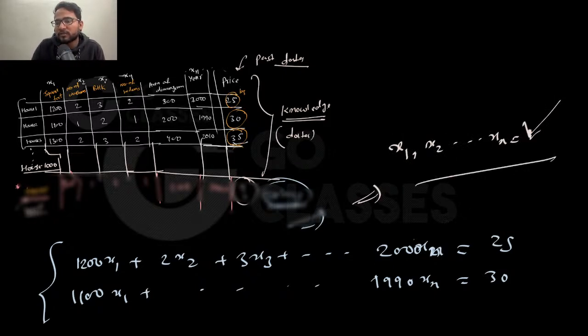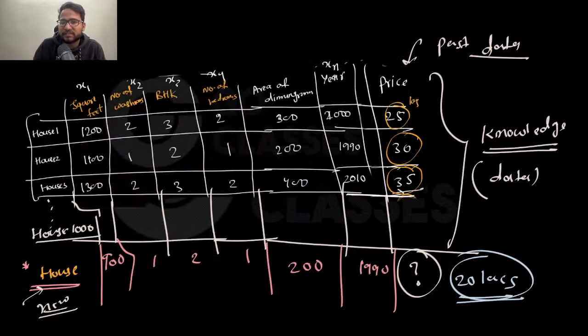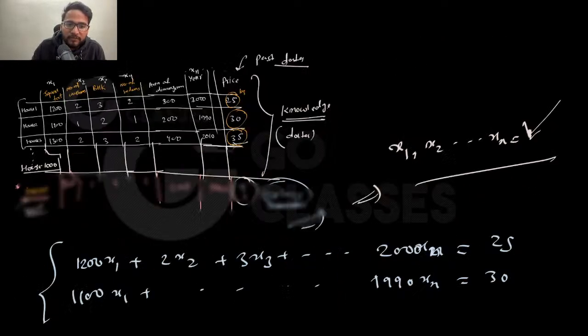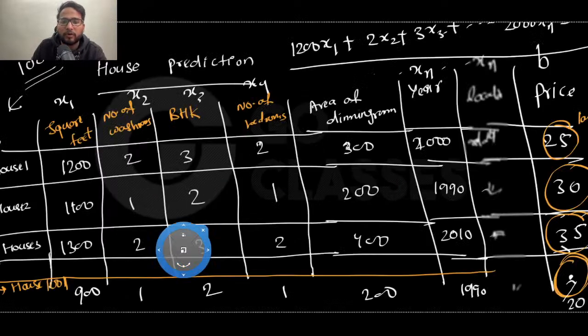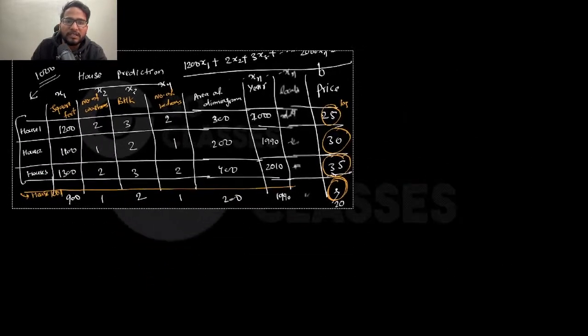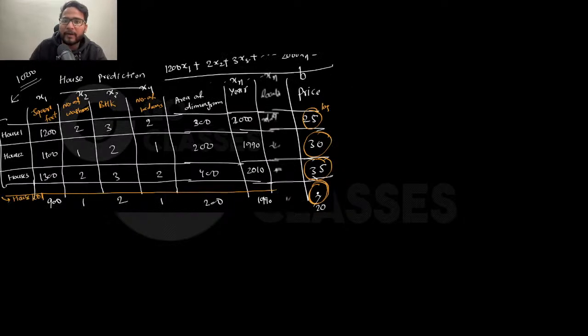Since you know all the values, now if someone new is coming to you, what will you say? You will say, okay, tell me the parameters. See, I know x1, x2, x3, I know everything, right? So if some new person is coming to you, let me do one thing. I have calculated x1 to xn from here. Then I will do what?